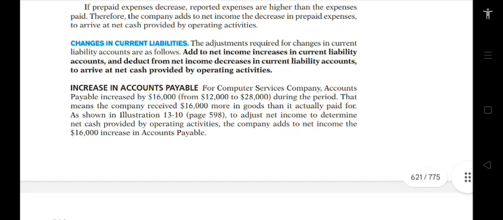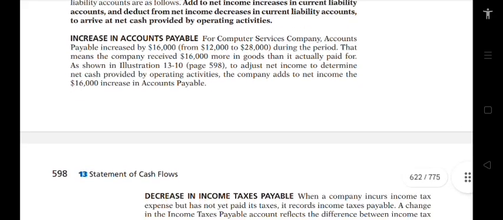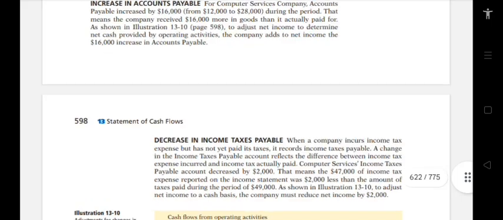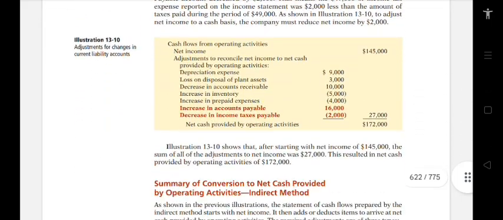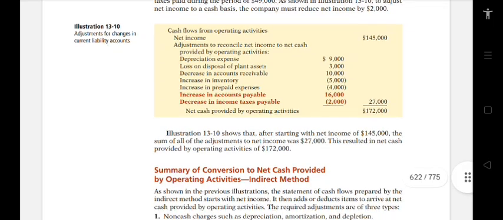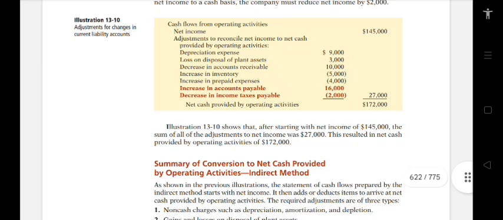So changes in current liabilities, the adjustments required for changes in current liability accounts are as follows. Add to net income an increase in current liability to arrive at net cash provided by operating activities. So next, illustration 13-10, adjustment for changes in current liability. I will explain how they got $172,000.